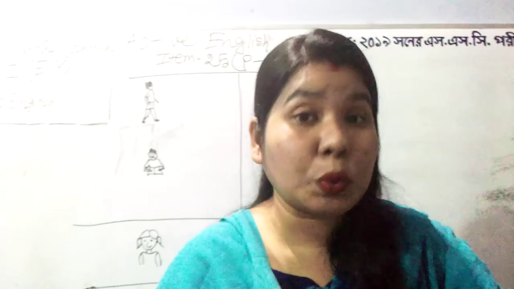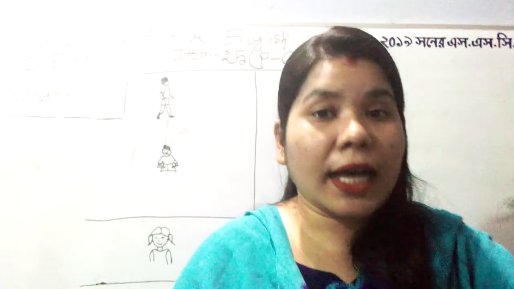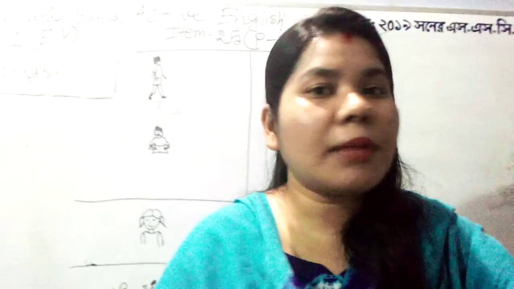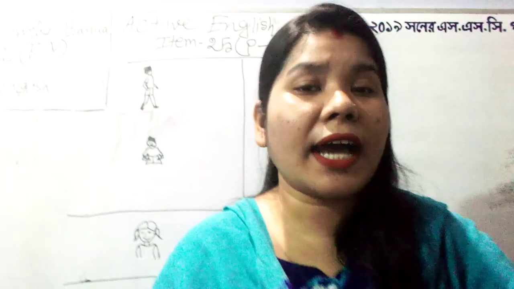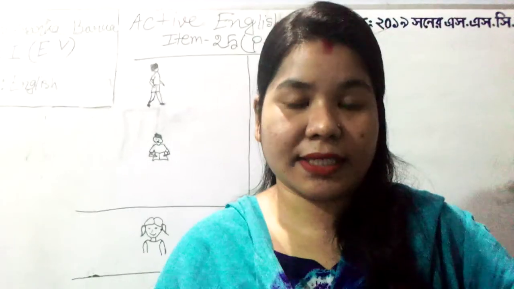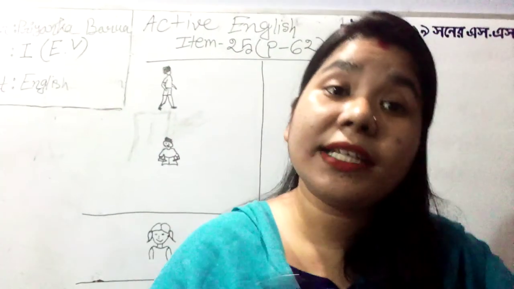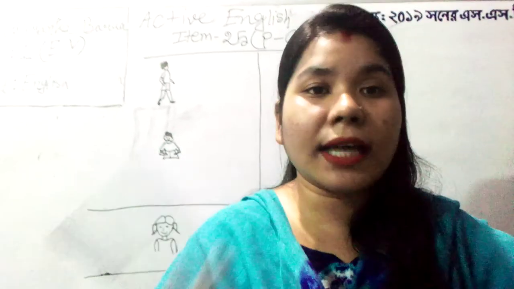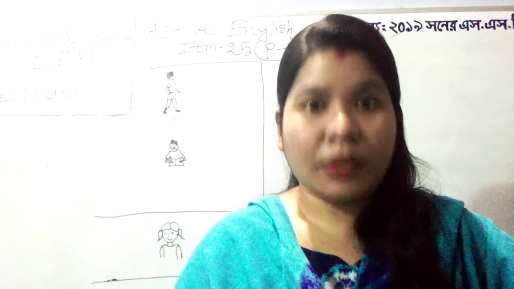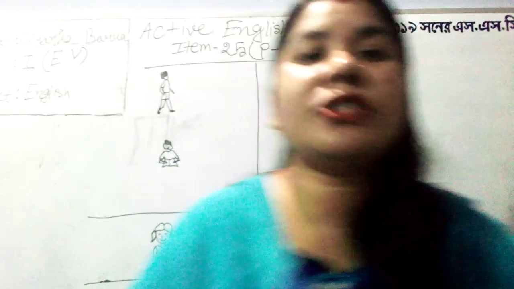Active English book, not workbook. On this page you will have some pictures, and under the pictures, the lines are written in present continuous tense. These lines are the descriptions of the pictures.